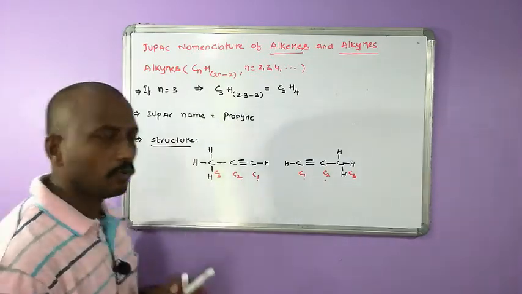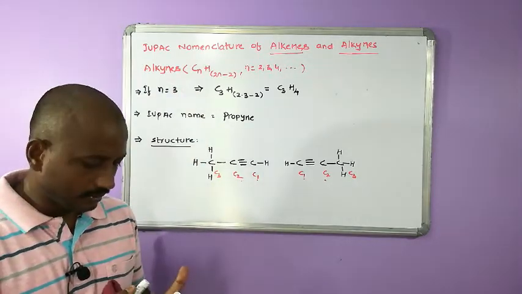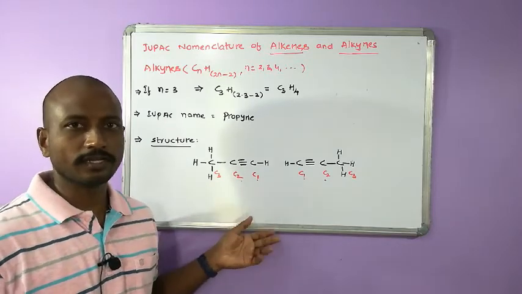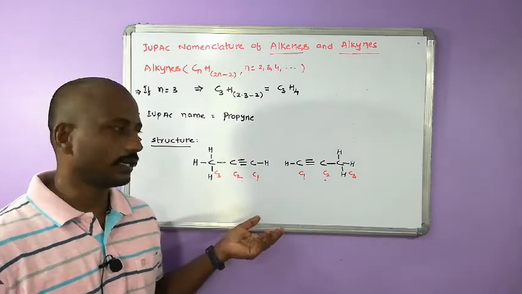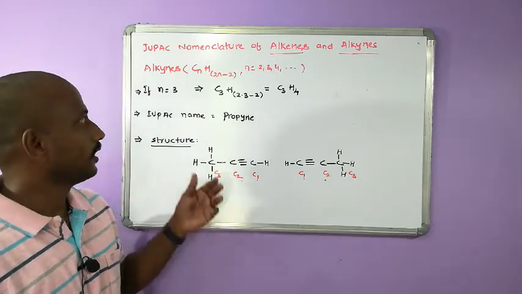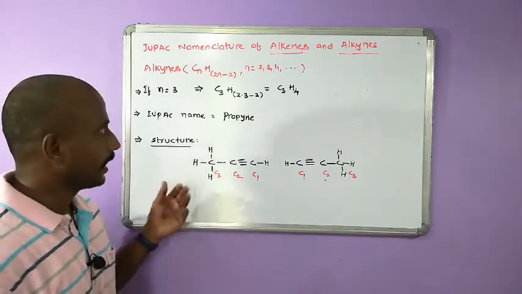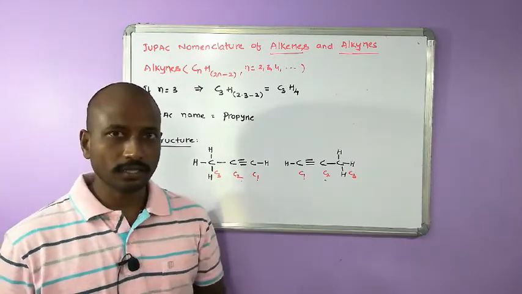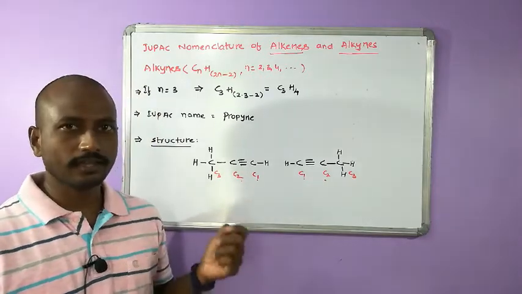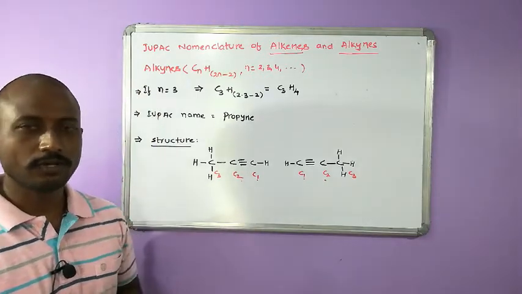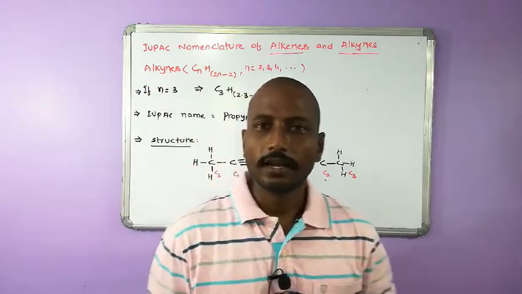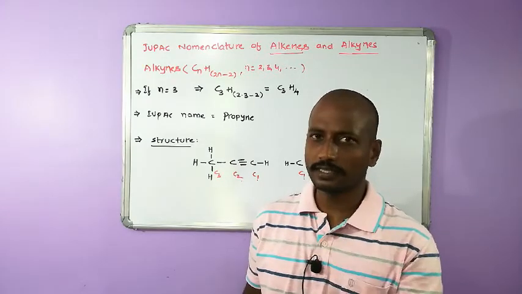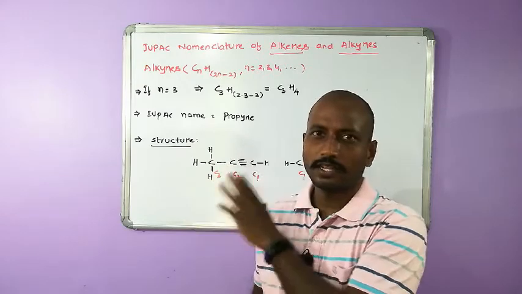You will get a more clear idea in 11th class, or in future I may probably make videos for general IUPAC nomenclature for higher classes. Then you can go to that link and learn it. Similarly, you can try different alkynes and different names. With this, I am concluding this IUPAC nomenclature of alkanes, alkenes and alkynes. And in the next class, we are going to discuss the IUPAC nomenclature of organic compounds containing different functional groups. Only simple ones, up to 2 carbons or 3 carbons, because it is a 10th class presentation.